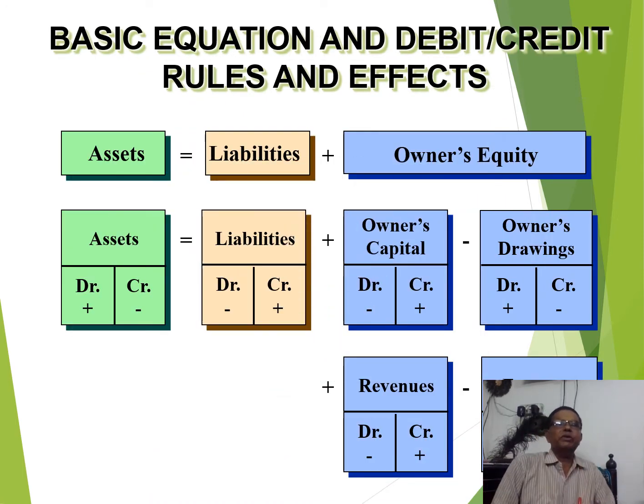Here is the summary of all these things. Assets is equal to liability plus capital. As we have already explained, for assets, debit means plus and credit means minus. For liability, debit means minus and credit means plus. In case of the owner's equity, debit means minus and credit means plus. For the owner's drawing, debit means plus and credit means minus. And in case of income, debit means minus and credit means plus.